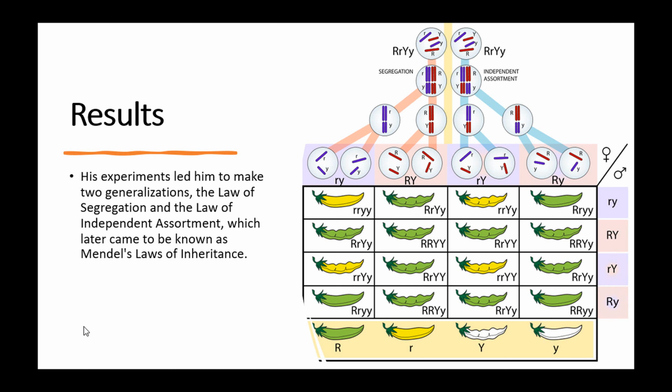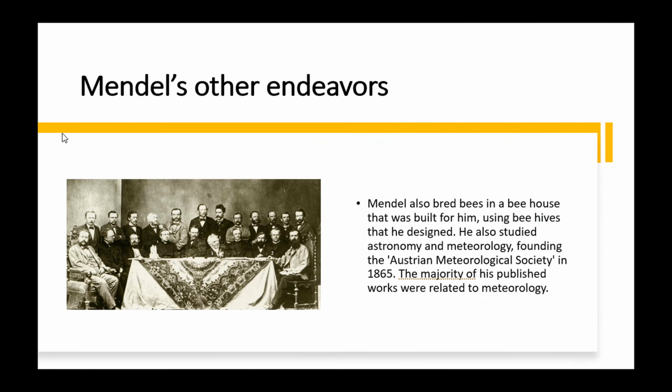Now, there were some traits in some of these plants he experimented on that he couldn't figure out, and we now know they were things like sex-linked traits, etc. But he gave us the basic understanding. Now, even though he is known for his work in genetics, he was also very instrumental in developing beehives that were very successful.